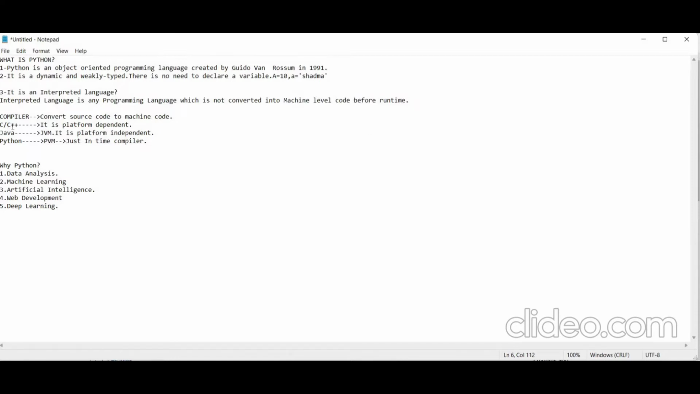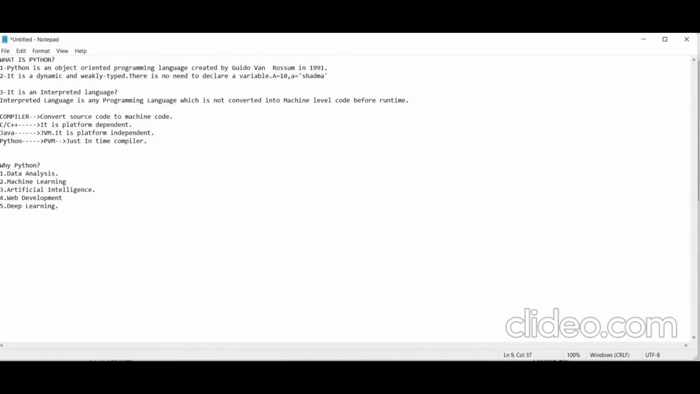Starting with the compilers of C, C++ and Java. In C, the C and C++ compiler converts the source code to machine code. And here, if the operating system changes, the code needs to be recompiled. That's why C++ and C are platform dependent.